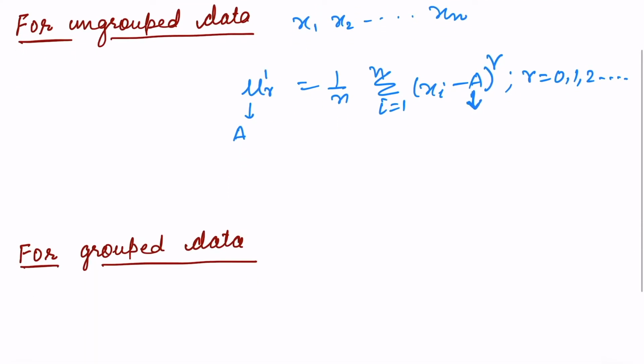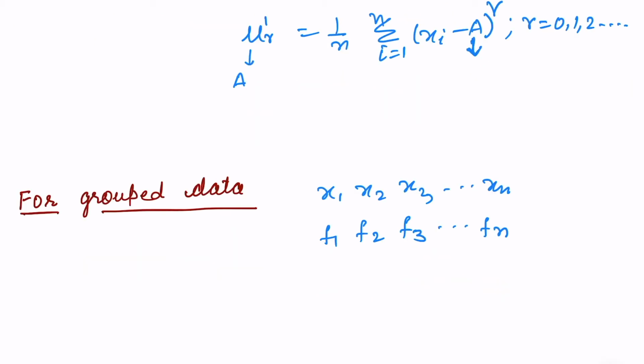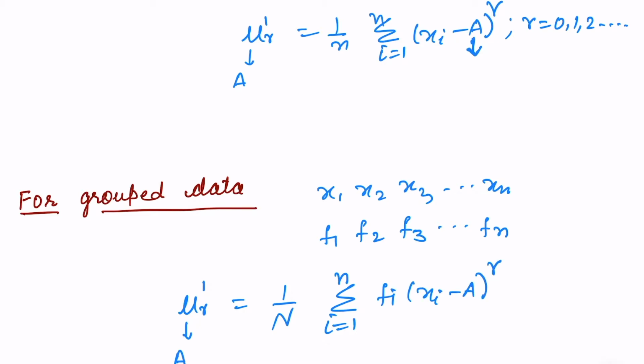So for a grouped data where the data points are given as x1, x2, so on, xn, and the frequency distribution for the corresponding values are given in this way, the rth moment about any arbitrary point say A is given by 1 over N sigma, running from 1 to the number of elements, fi (xi minus A) to the power r, because it is the rth moment.